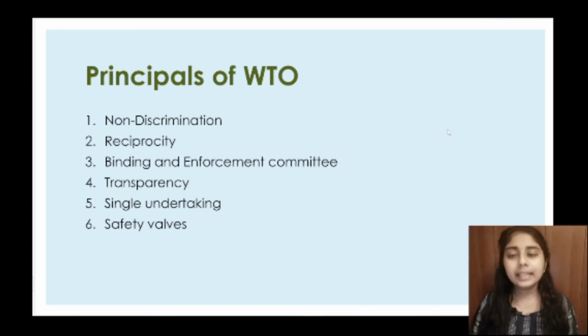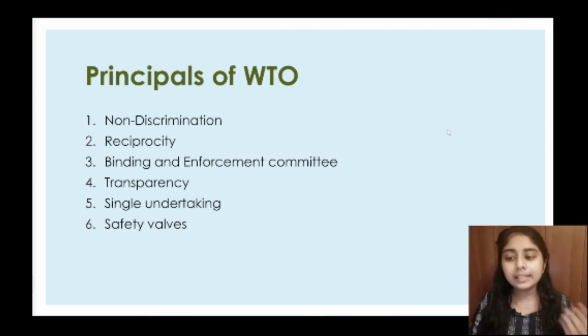The next one is transparency. If a country is changing its trade policies, it will have to inform the WTO, because every decision taken by a country should be known to the whole world. They should be brought to the notice of WTO, and they should inform the WTO about these changes.